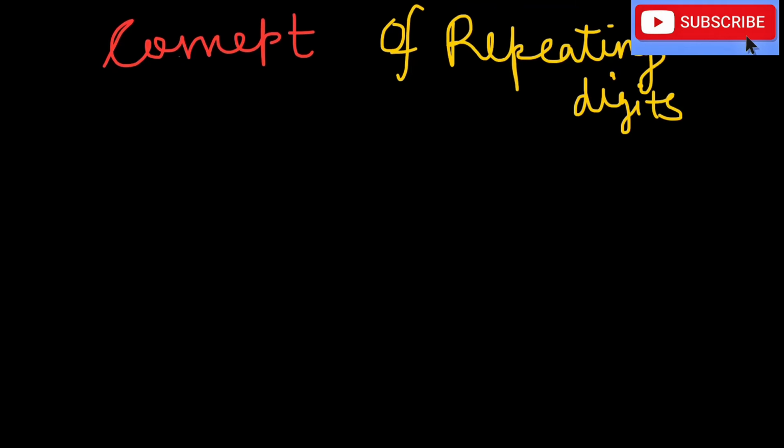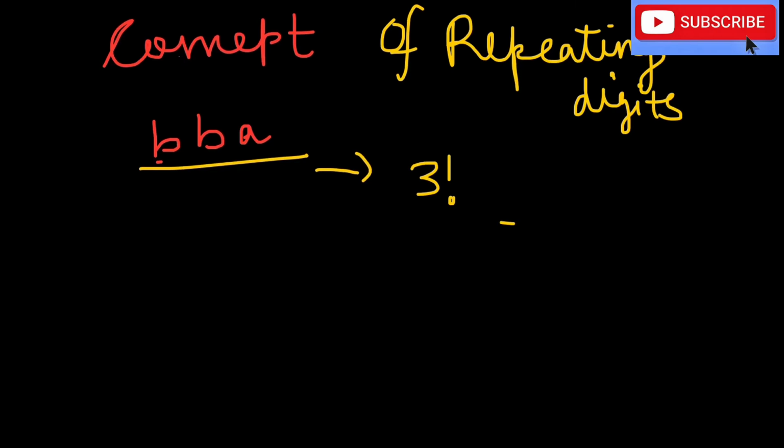Now let us assume a word named BBA. We have to find the various permutations of this word, that is, in how many ways can this word be arranged. Simple, we will apply the formula of 3 factorial, because there are 3 letters. So we will apply 3 factorial to get the various permutations, which gives us simply 6.